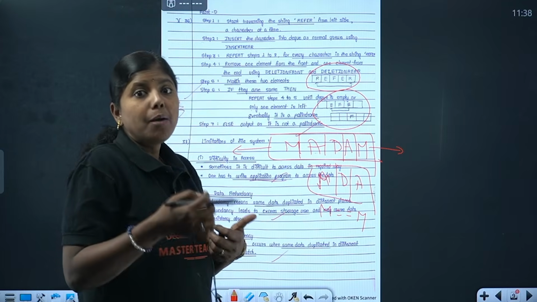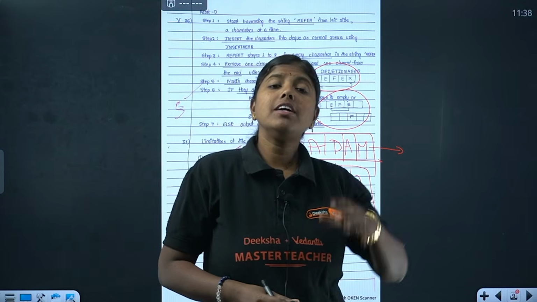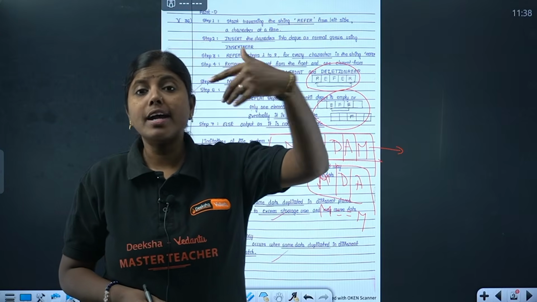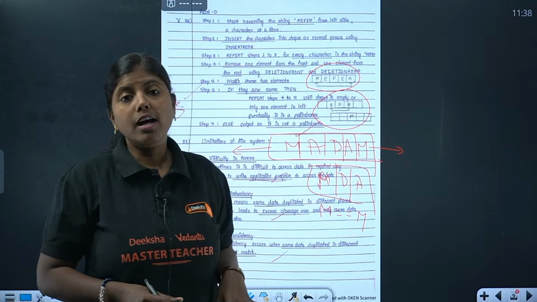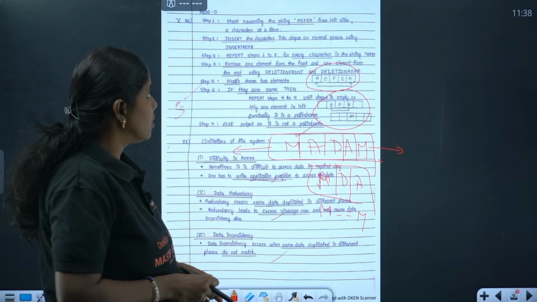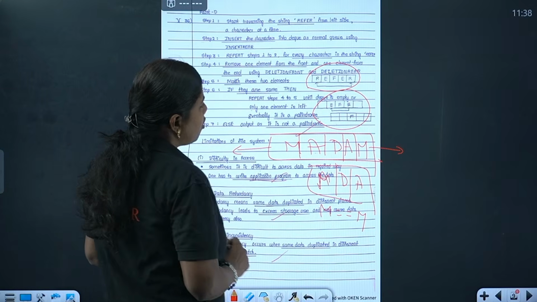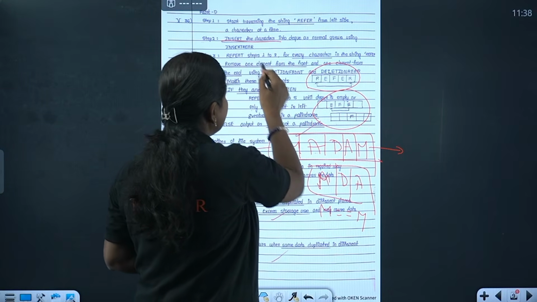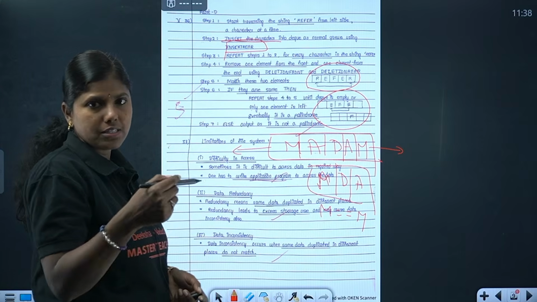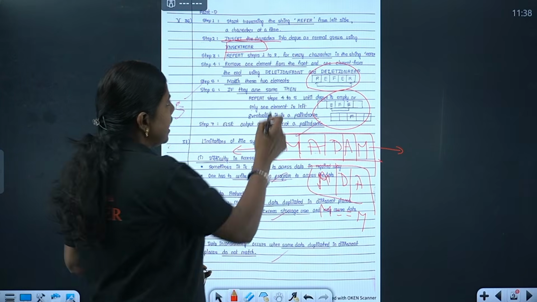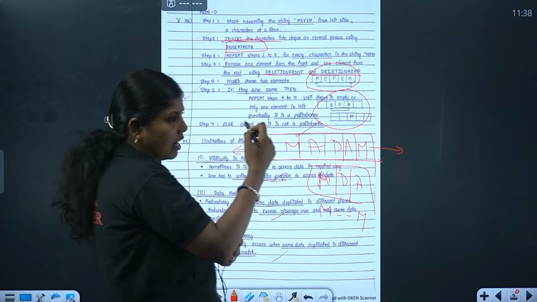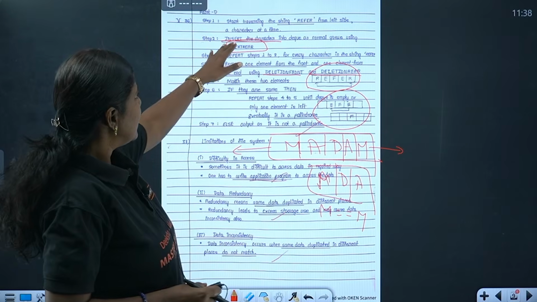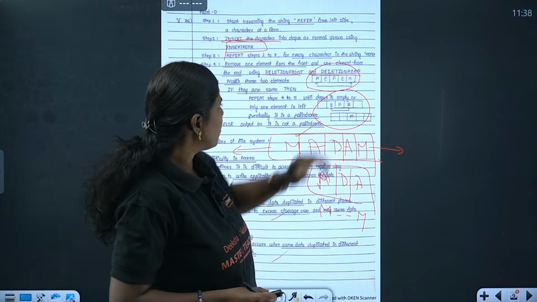So like that, pictorial representation wherever it is there in the textbook also, wherever is there, you write it. That will make it more clear to the evaluator. So here, what are the important keywords you need to highlight? You can just see here, insert front, insert rear. You have to keep inserting the elements and keep deleting the elements from both ends, front end and rear end. Keywords are insert front, insert rear, delete front, delete rear.